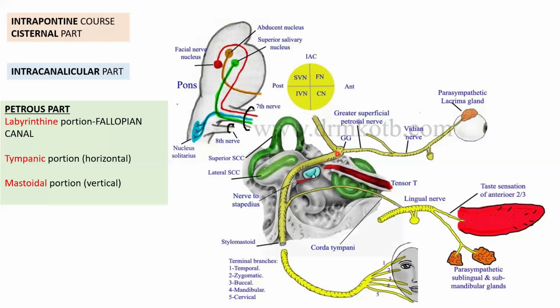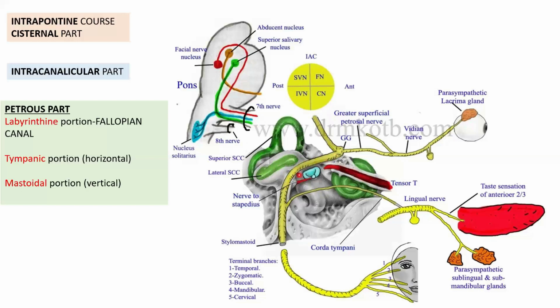And then the second segment, the horizontal portion that you see here, is called the tympanic portion or the tympanic segment. This tympanic segment lies below the lateral semicircular canal. We also call it the horizontal part of the facial nerve canal in the medial wall of the middle ear.